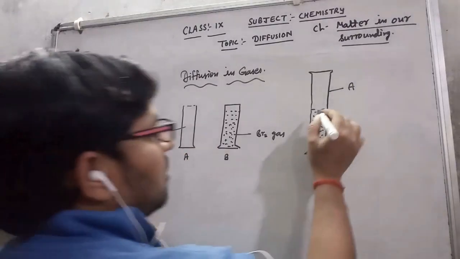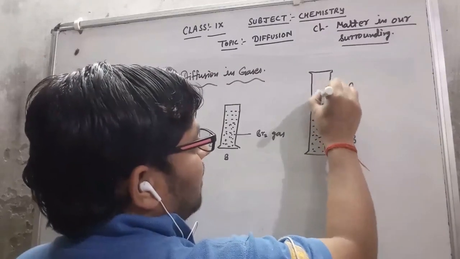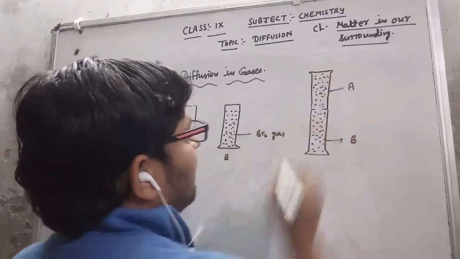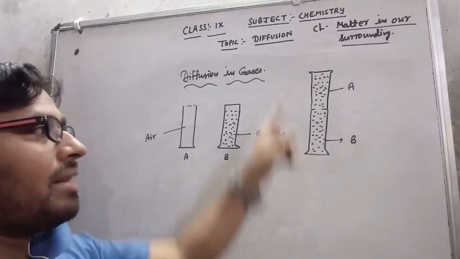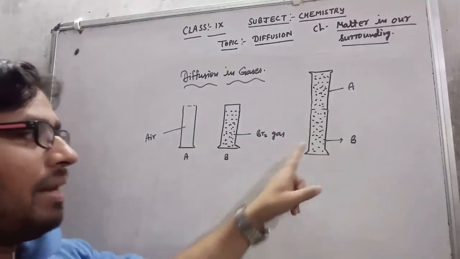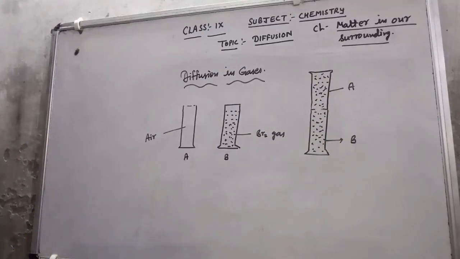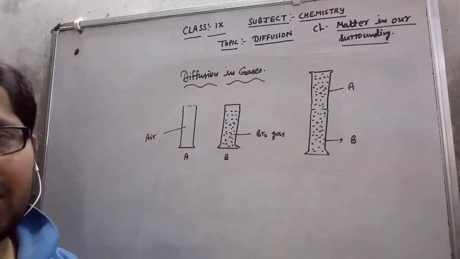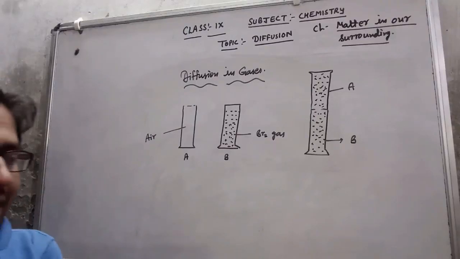So these particles of bromine gas are going to intermix with the particles of air. What we have seen is that after some time in both the containers, we are able to see the brown bromine gas. That means the bromine gas particles are intermixed with the particles of air. So this is the simple example of the diffusion of gases. Now second, I will take the other example of diffusion of gases.